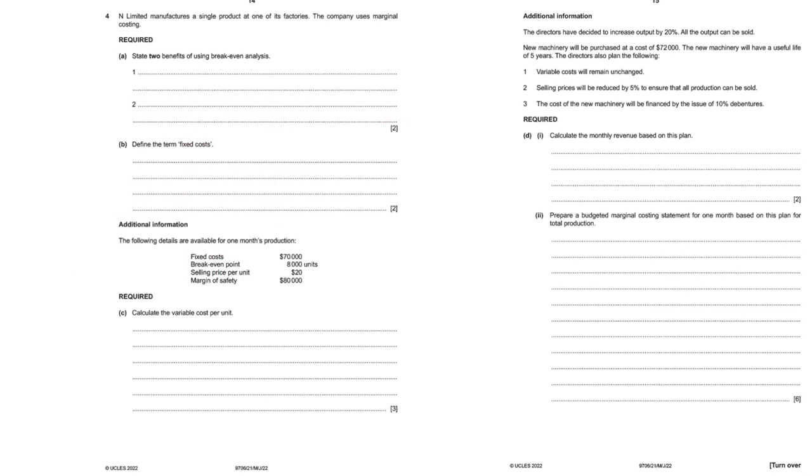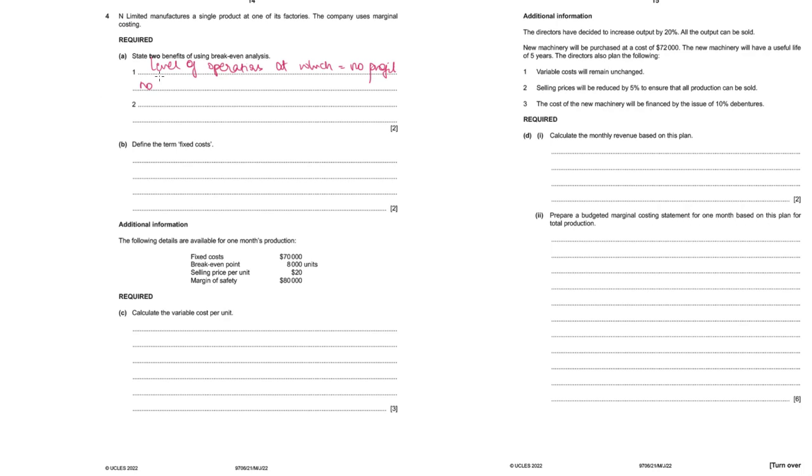Question number 4. N Limited manufactures a single product at one of its factories. The company uses marginal costing. State 2 benefits of using break-even analysis. So break-even analysis, the most important advantage is that it helps you to be aware of the level of operations at which the business is going to make no profit, no loss.